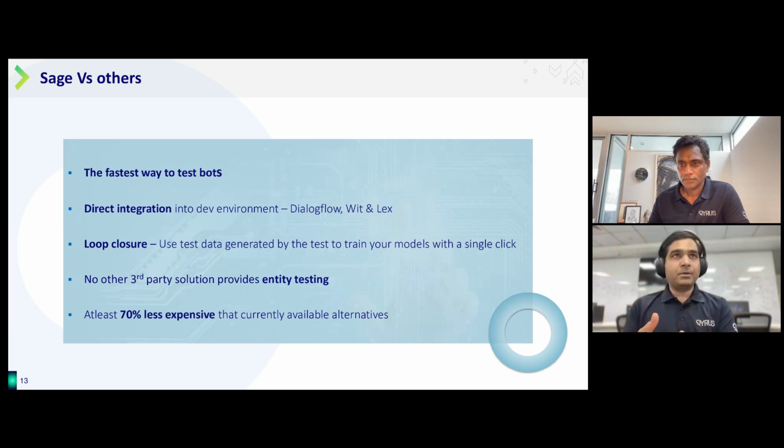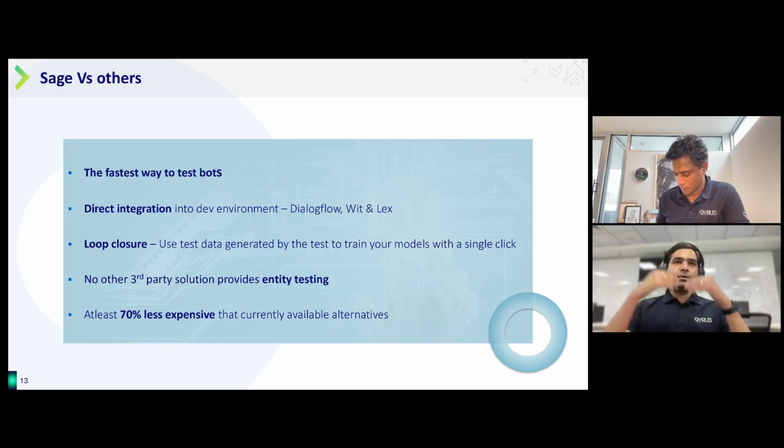It has direct integration. You are not trying to orchestrate many different things here. It directly integrates with Dialogflow, Wit.ai and Lex. For now, we're also working on some custom bot integrations. And this is what we call loop closure. Loop closure is basically that there's no manual process.